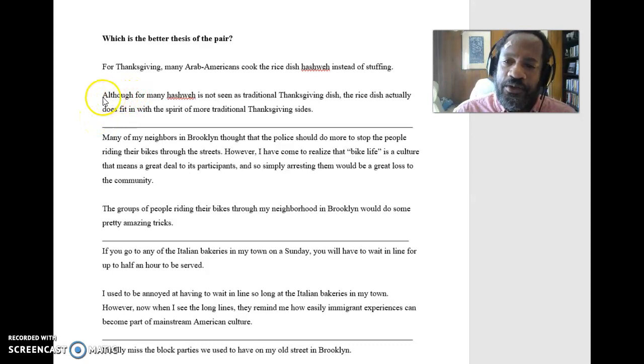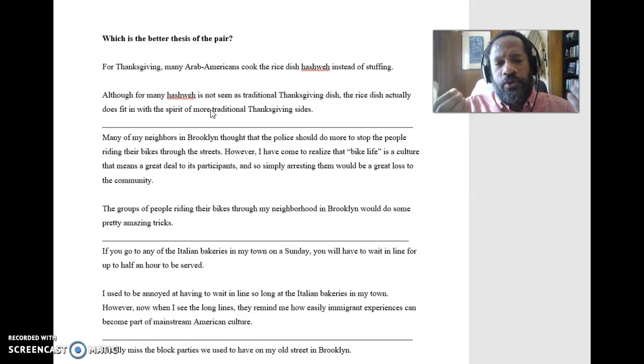I do want you to notice that I use this "although" there, right? Because what the although is doing is saying some people may think that it's not traditional. On the other side, this thesis says no, but it actually does fit in. And so you realize that that although is setting up a contrast and showing that there are two different views here, and it's choosing one side, and that's what we want for a thesis, something that needs to be proved here. So keep that in mind, and you'll see that with some of the other ones that I have here.